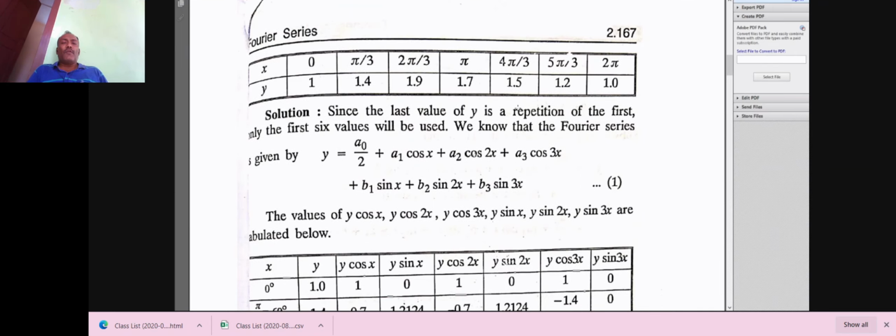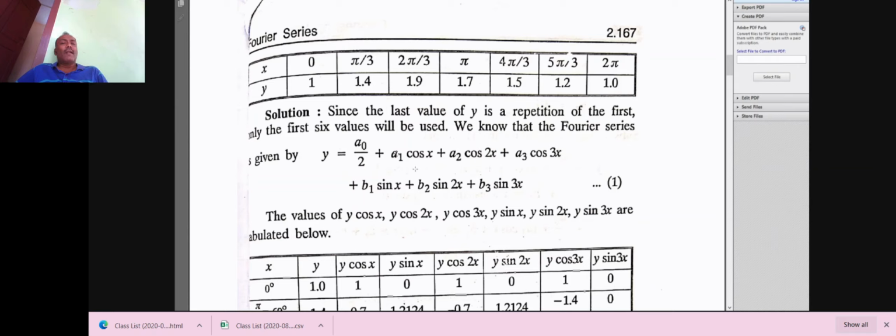Since the last value of y is a repetition of the first, the 2 pi value is 1.0, and similarly the 0th value is 1. When x is equal to 0, y is equal to 1, and when x is equal to 2 pi, y is equal to 1.0. Both are the same, so this is a repetition. Therefore, we can omit the last column, the 2 pi column.